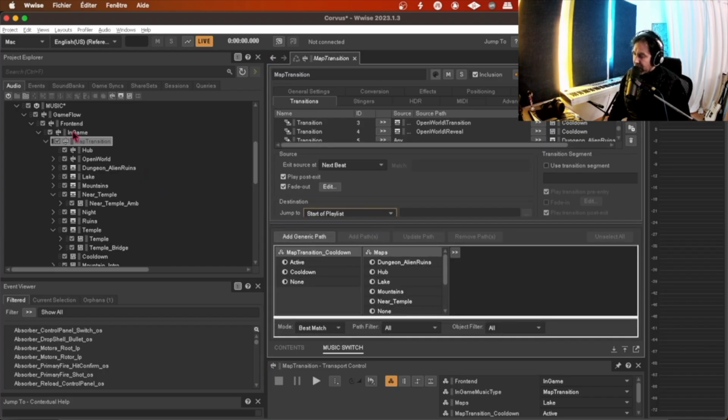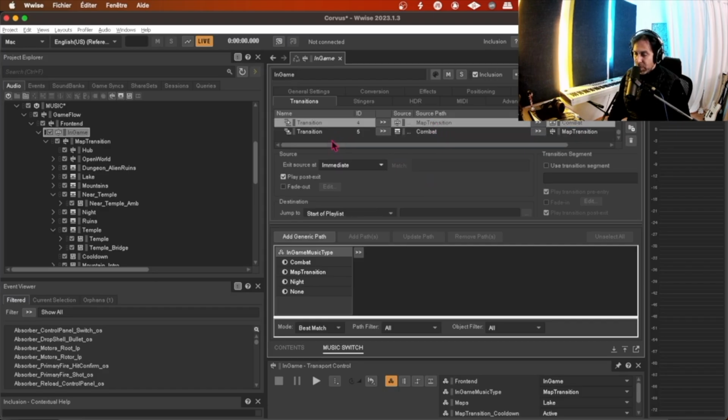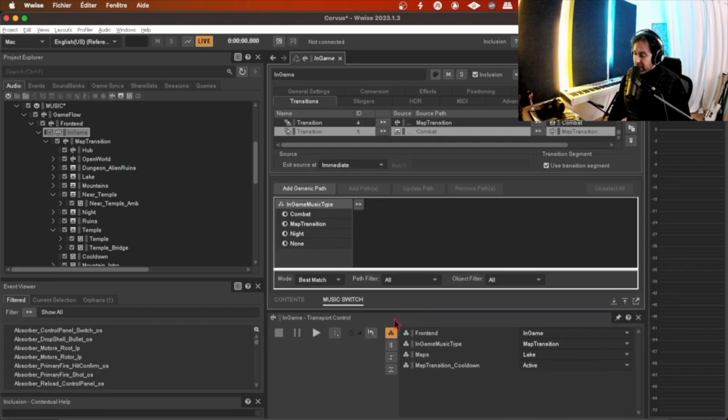Another mechanism that we did is also for the combat music inside the game, and it's almost the same work. We have paths and we have transitions here, and we transition from map to combat immediately, and from combat to map using a transition segment which is called a combat end. So let's test those mechanisms by using our transport, and I will leave you with listening to some music, and maybe I will do some different adjustments